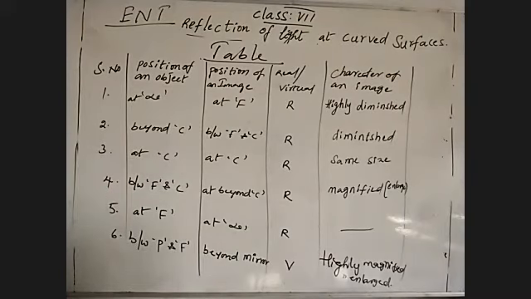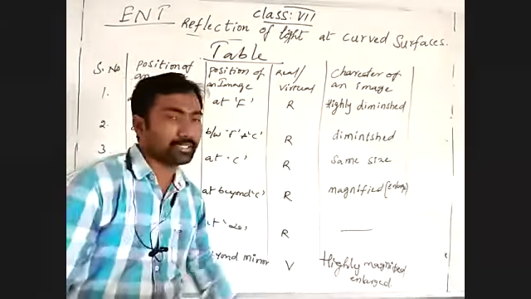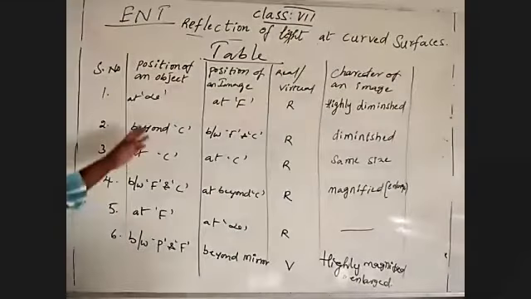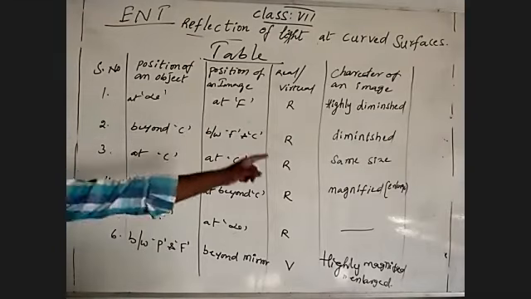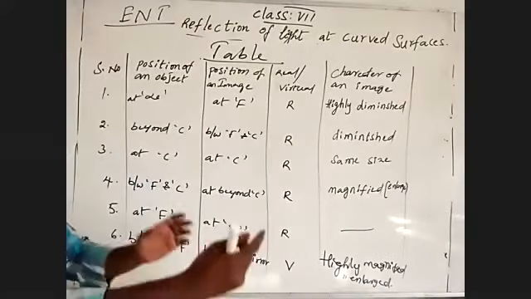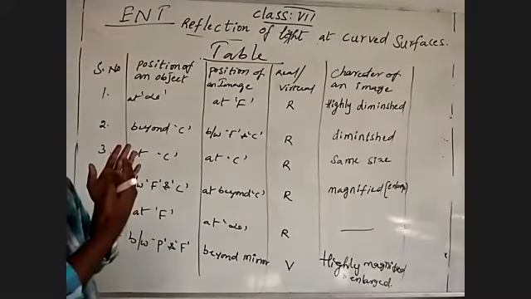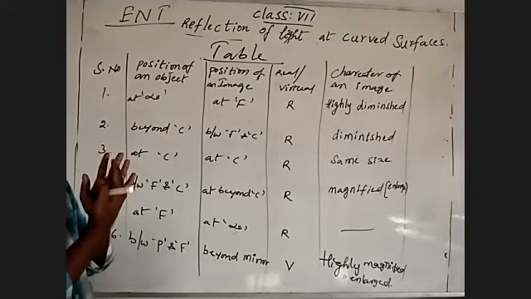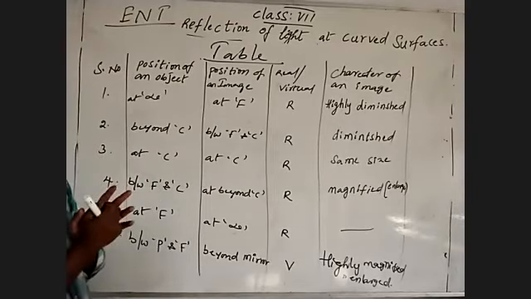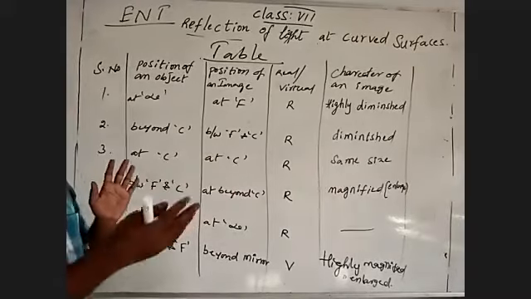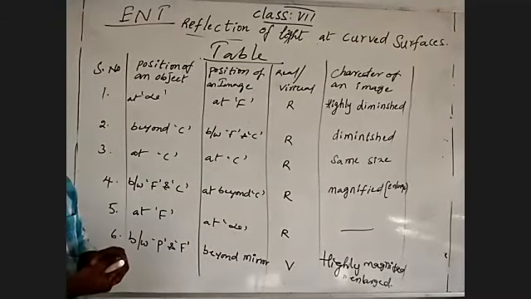This is an important table that you drew before ray drawing. Observe from this: when object distance is decreasing, image size is increased. Means when the object comes closer to the mirror, image size increases. When the object moves away from the mirror, image size decreases. This explains the information clearly.